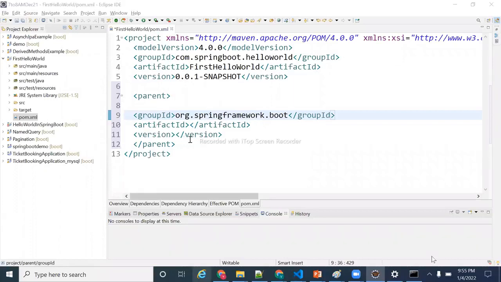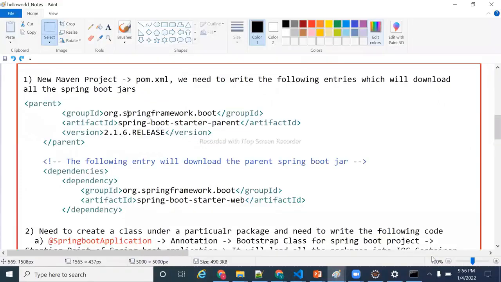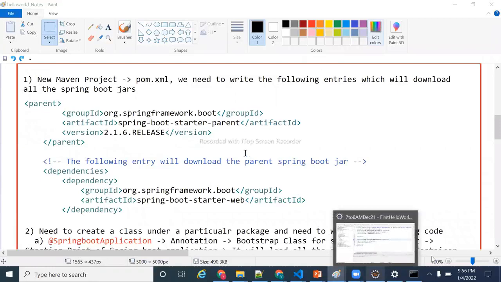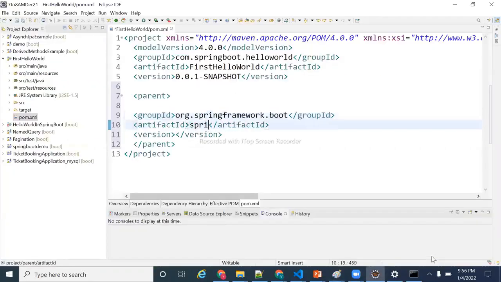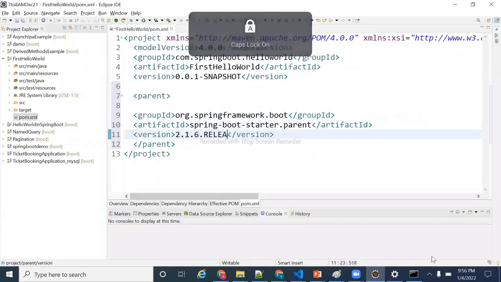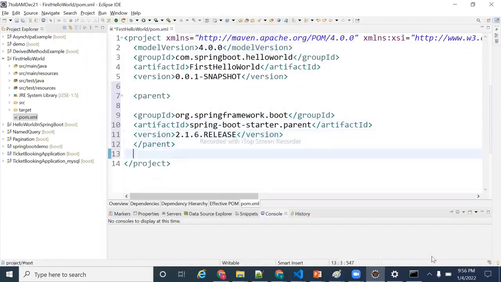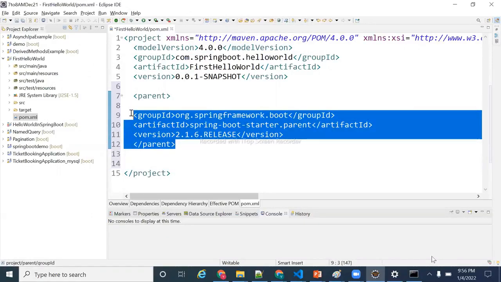org.springframework.boot, that is the group ID. That is what is in the notes, right? Now the artifact ID is spring-boot-starter-parent. Version is 2.1.6.RELEASE. This is the version number. I am taking a lower version because we are in the beginning of the class.